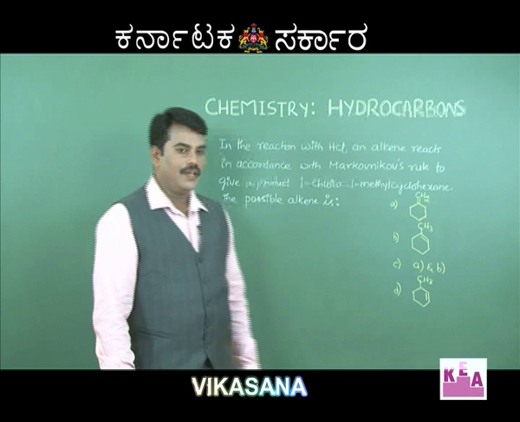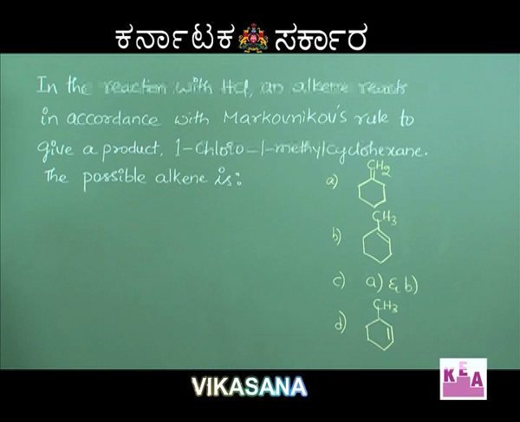The next question is, in the reaction with HCl, an alkene reacts in accordance with Markovnikov rule of addition to give a product called 1-chloro, 1-methyl cyclohexane. The possible alkene is: there are 4 alkenes given here, all of them are derivatives of cyclohexane.